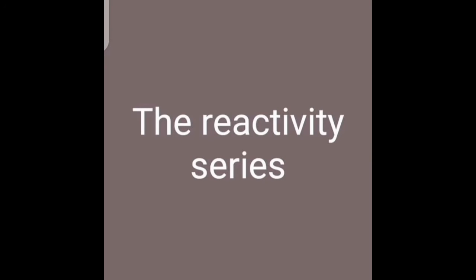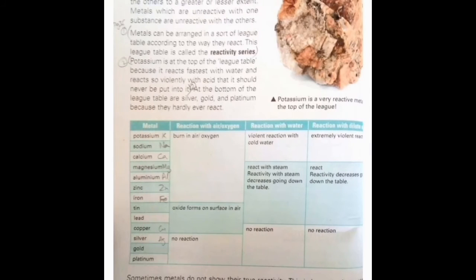Now we will talk about the reactivity series. What does the reactivity series mean? Some elements are reactive and some are non-reactive. So some are more reactive and some are less reactive. They are placed into a table. This is called the reactivity series.